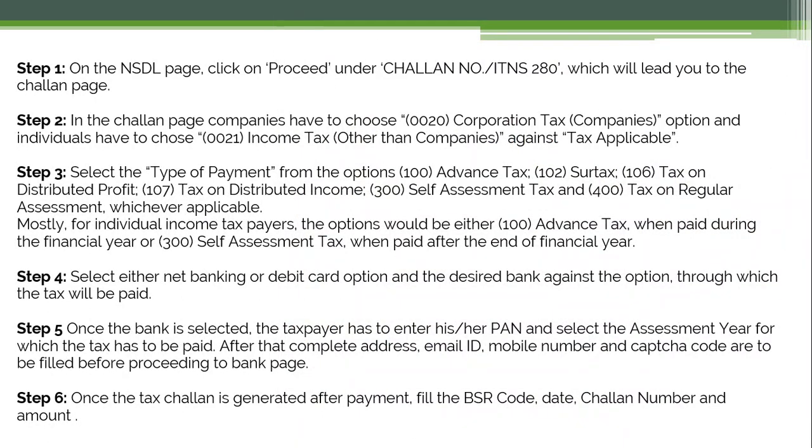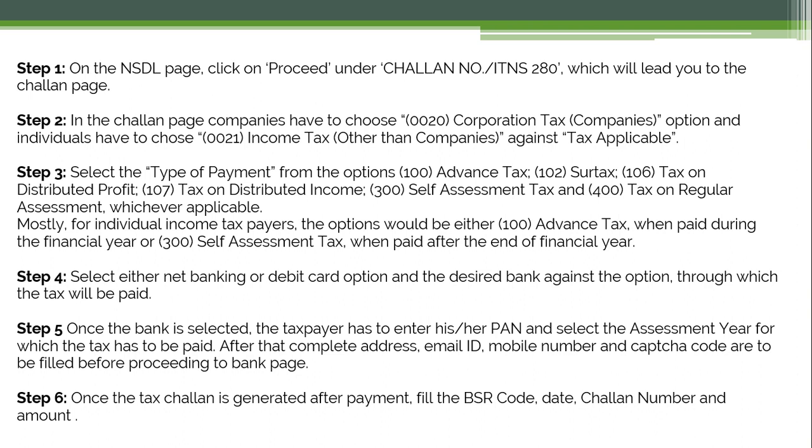Now let me show you the steps for how you can pay the tax, how you can pay the advance tax or the tax at the end of the year. Step one is you have to go to the website of NSDL and click on proceed under challan number ITNS 280, which will lead you to the challan page. We have written here the steps which will help you even after the module to file your ITR and to pay your taxes.